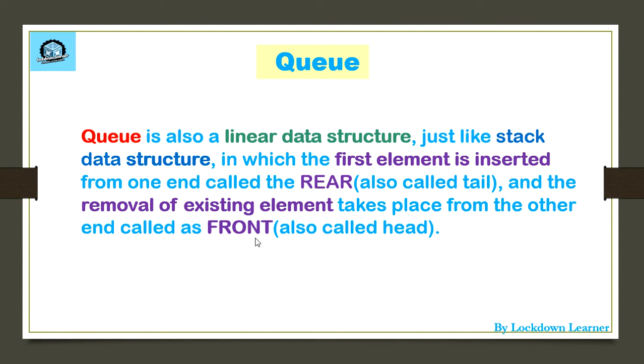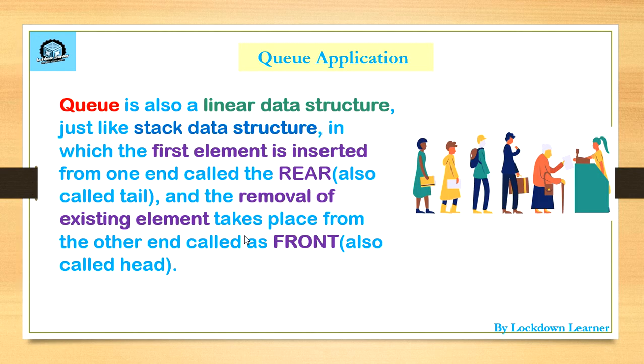Okay guys, same case for a queue. The first element is inserted from one end called the rear. The removal of an existing element takes place from the other end called the front. Basically, we can say this is first in first out. Okay guys, let us see an example also.